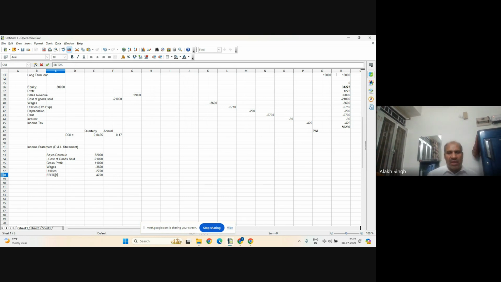We don't have amortization. Amortization is a concept of goodwill, such as brand value. Coca-Cola doesn't have much depreciation, but it has high amortization because it has a big brand.